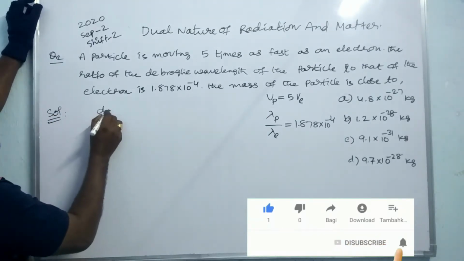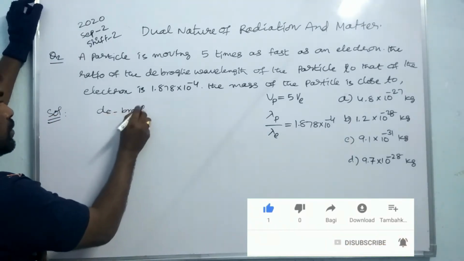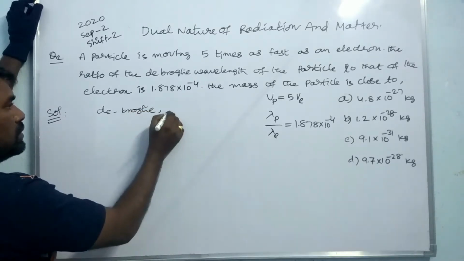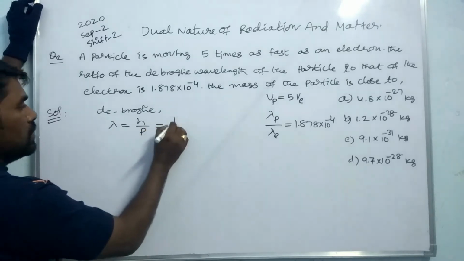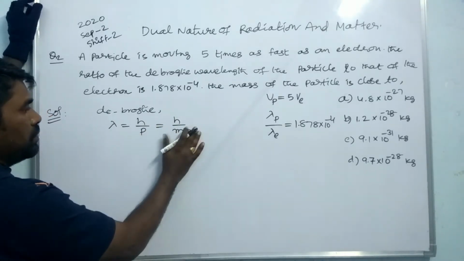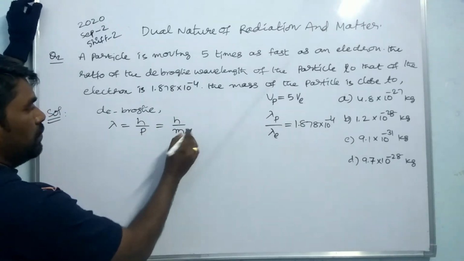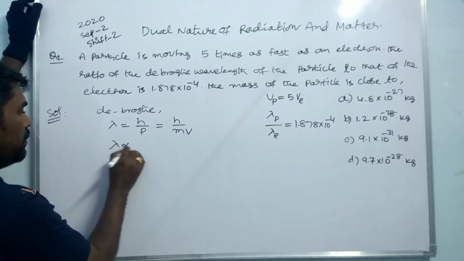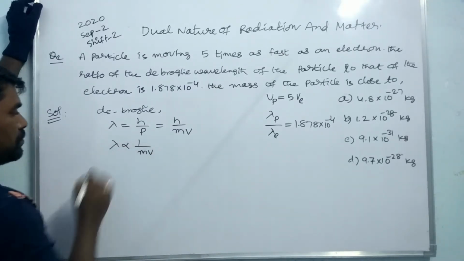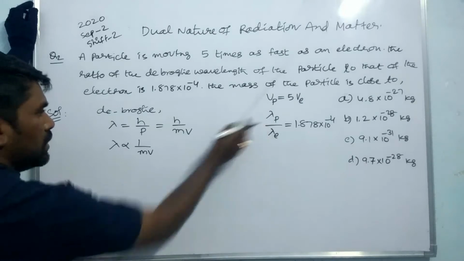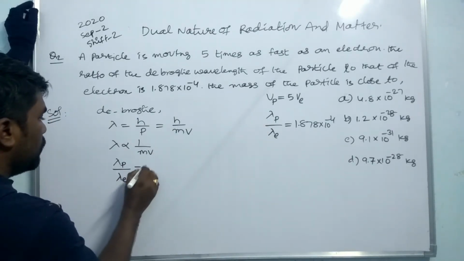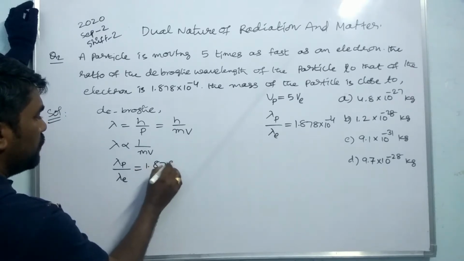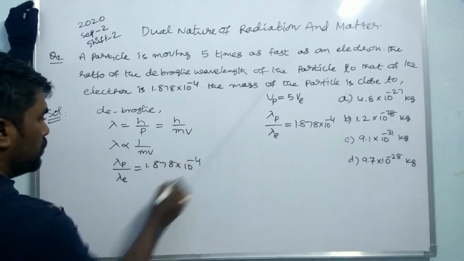So the de Broglie wavelength, lambda, is equal to h by p, which is equal to h by mv. So here lambda is inversely proportional to mv. Already we wrote that lambda p by lambda e is equal to 1.878 into 10 to the power minus 4.